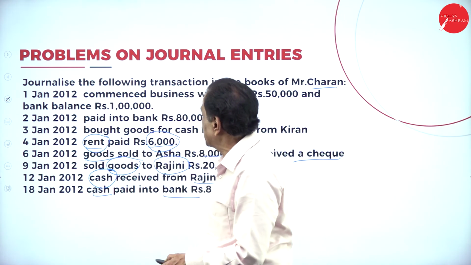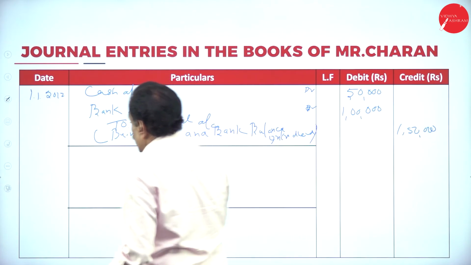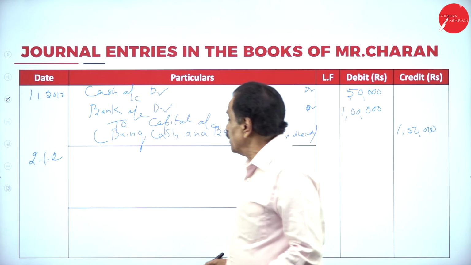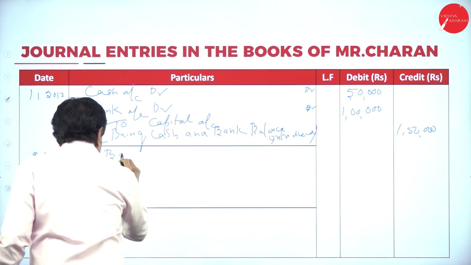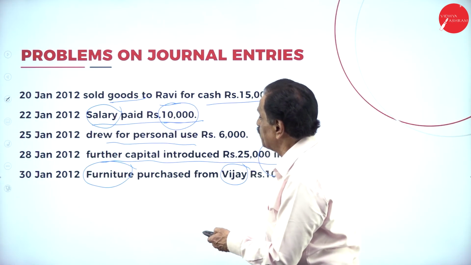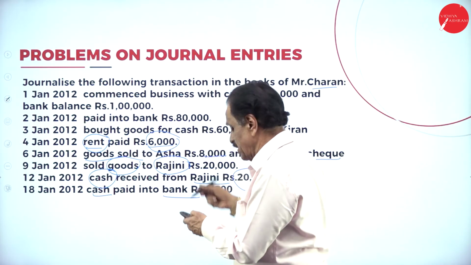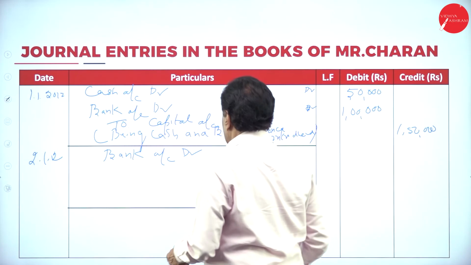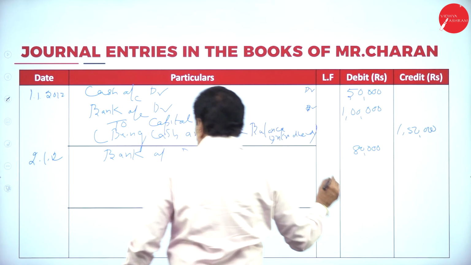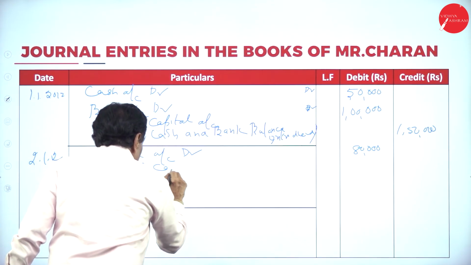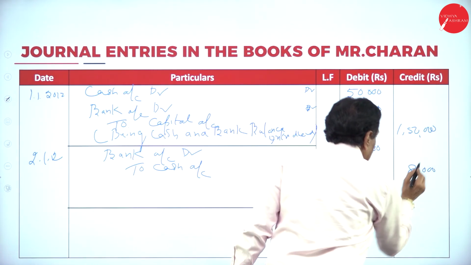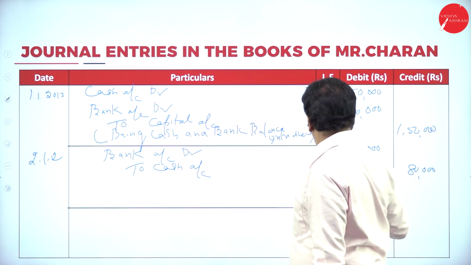Which day was it entered? Second one. This is 2/1/2012. So who is the receiver? Banker is the receiver. Bank account debtor. If you see the amount, we can understand. How much money he received? 80,000. Bank account debtor, 80,000. To cash account, 80,000. What's the entry? Bank account debtor to cash account.